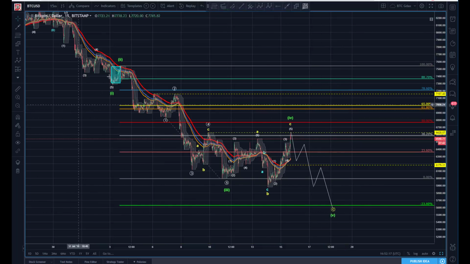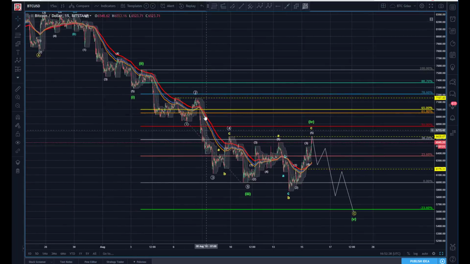That's what I think is more likely, even though I hate the 2 wave relative to the 4, I can't get another way to make that work. So I'm leaning towards one more 5 wave drive down to give us that completed structure that we're looking for. This is not easy trading in here. Absolutely not easy trading. So if you're struggling with it, welcome to the party. Bitcoin has been very difficult throughout this whole correction.